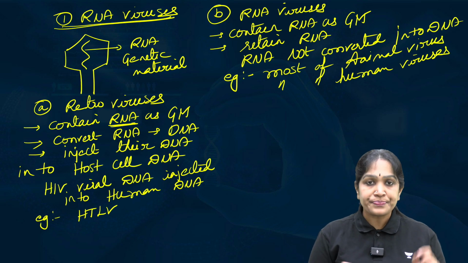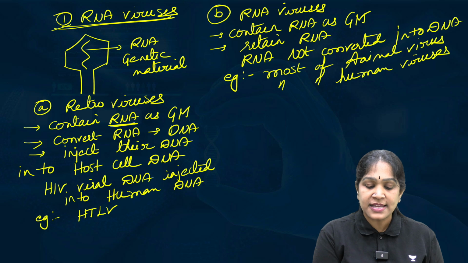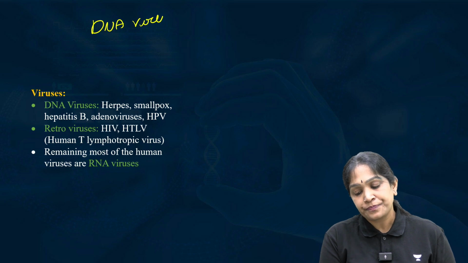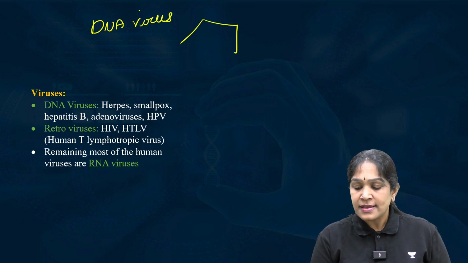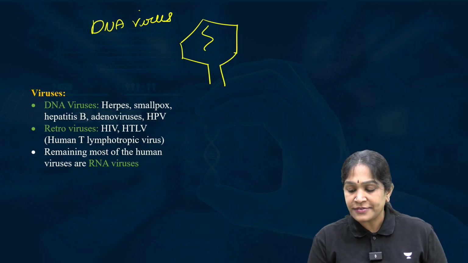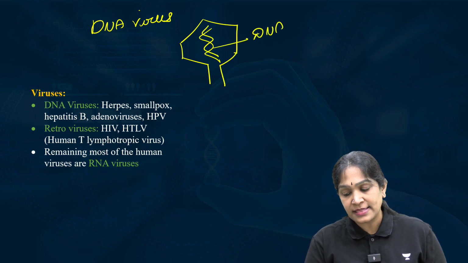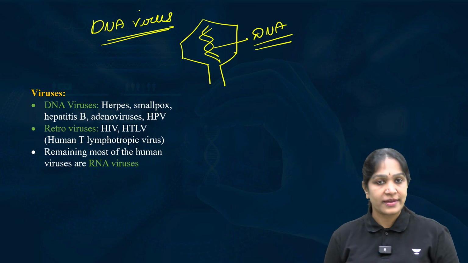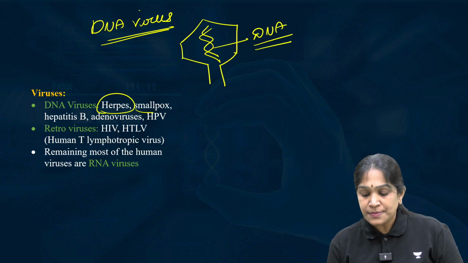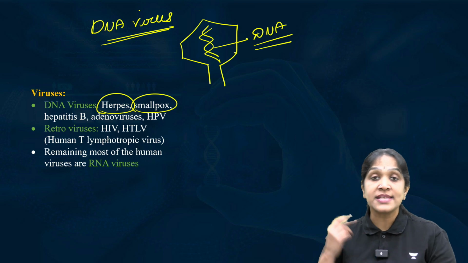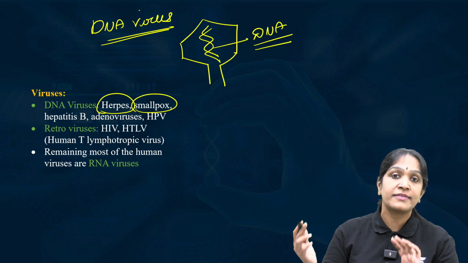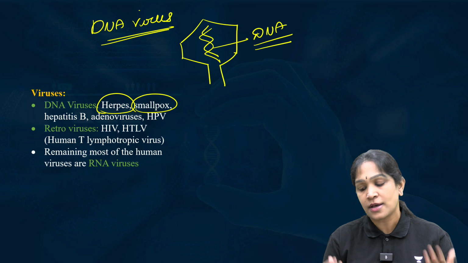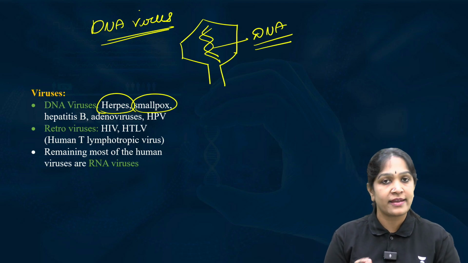Now, coming to the second category. First category we have seen, RNA viruses. The second category is DNA viruses. What do you mean by a DNA virus? Inside the protein coat, if you have DNA as genetic material, then they are called DNA viruses. What are the examples for DNA viruses? Herpes, smallpox, that virus which is eradicated when Edward Jenner discovered the first vaccine. The first vaccine was made for smallpox. We do not have smallpox now. It is a disease which is already eradicated.